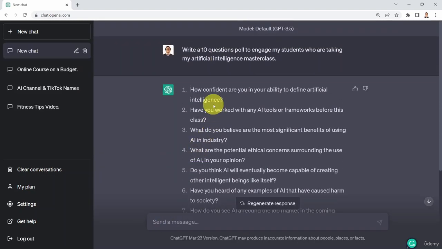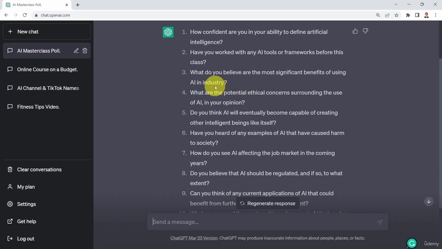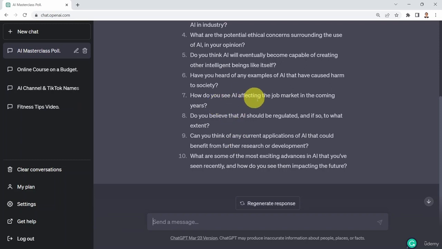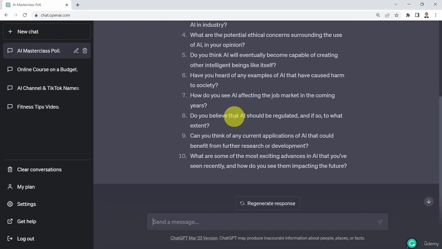What you see right now is going to tell you, well, how confident are you in your ability to define artificial intelligence? Have you worked with any AI tools or frameworks before this class? What do you believe are the most significant benefits of using AI in the industry? How do you see AI affecting the job market in the coming years? Do you believe that AI should be regulated? If so, to what extent? Again, pretty incredible questions. And these are not trivial questions. They're actually real, I work in this field, and these are actually real questions that I could possibly ask.